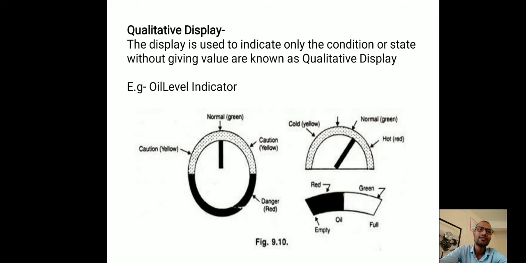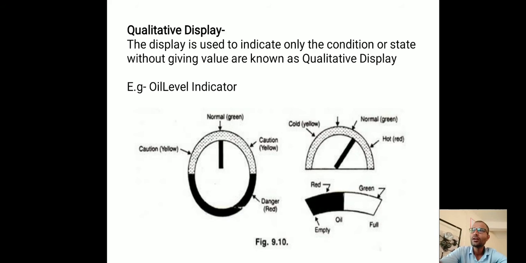We can check only the quality or the state, means full, null, empty, likewise. So qualitative displays are those on which we can check only quality or state.